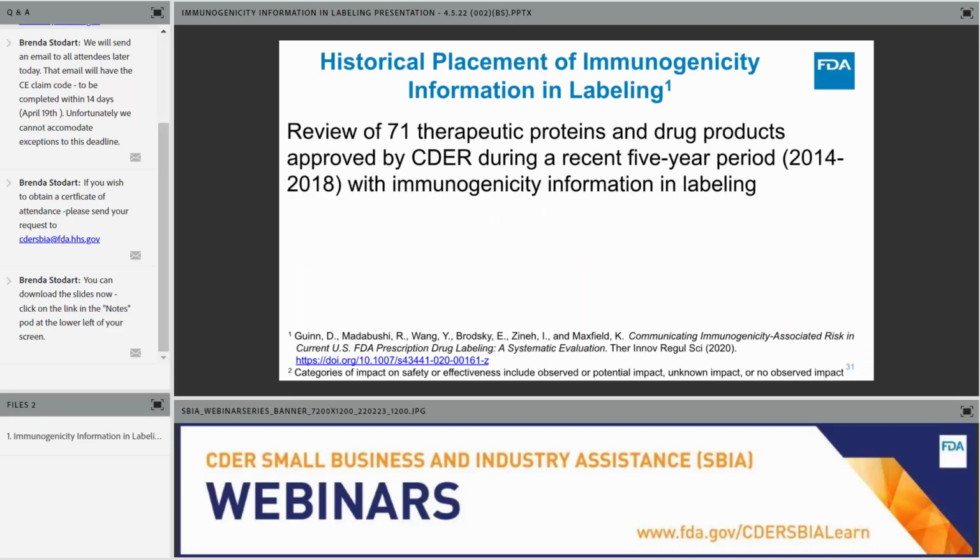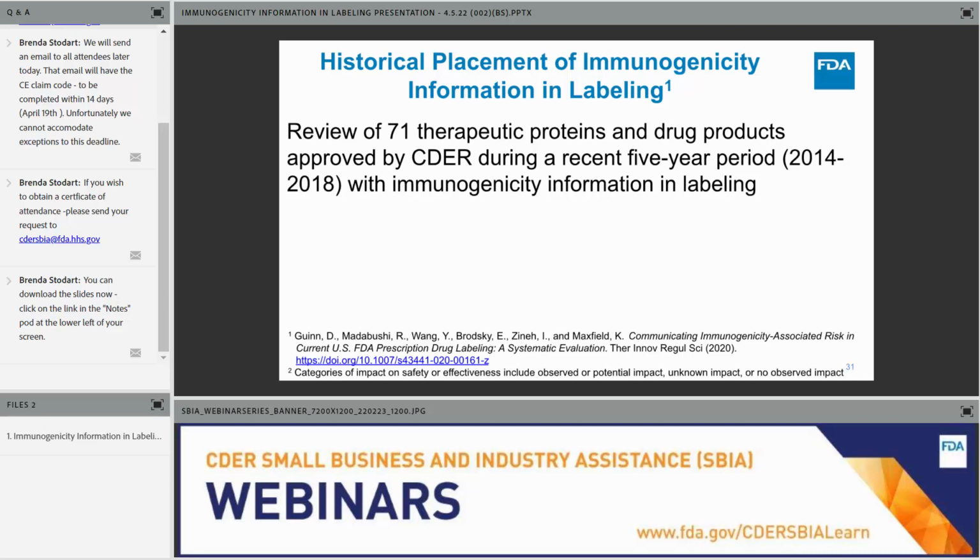So first, FDA did an examination of how we've incorporated immunogenicity information in labeling. This was led by my colleague Daphne and other folks at the FDA. We looked at, over a 5-year period, novel products approved by CDER. These are new molecular entities that had immunogenicity assessments, as well as therapeutic proteins approved in CDER.